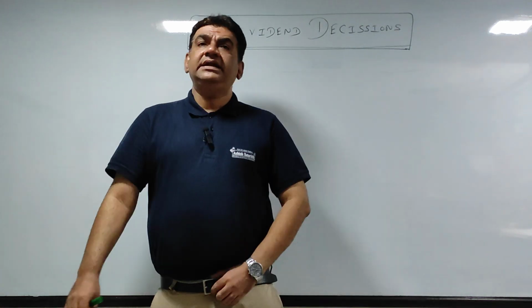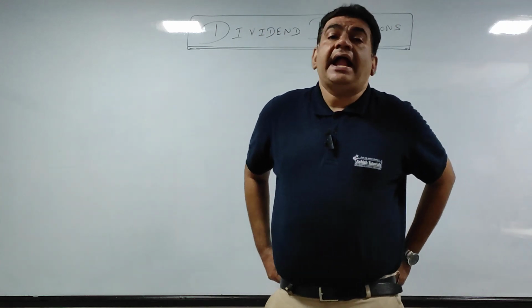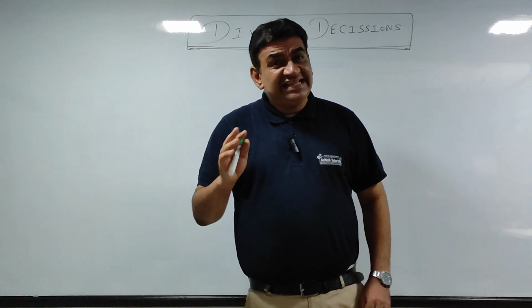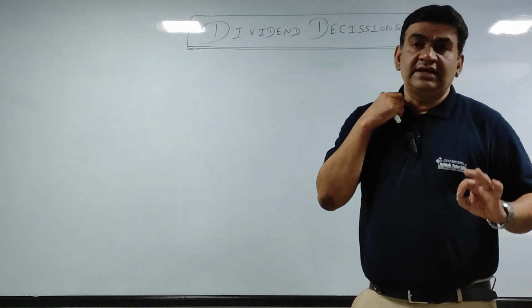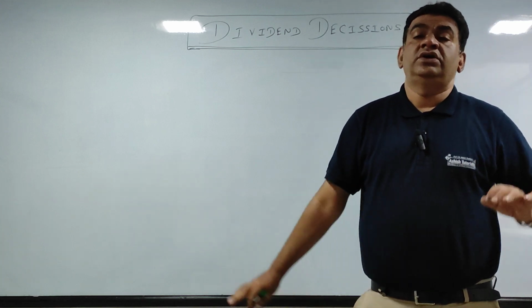A comparatively smaller chapter as far as the length is concerned, and also a very scoring chapter. Please do this chapter very carefully, because it is a good opportunity for you all to score.